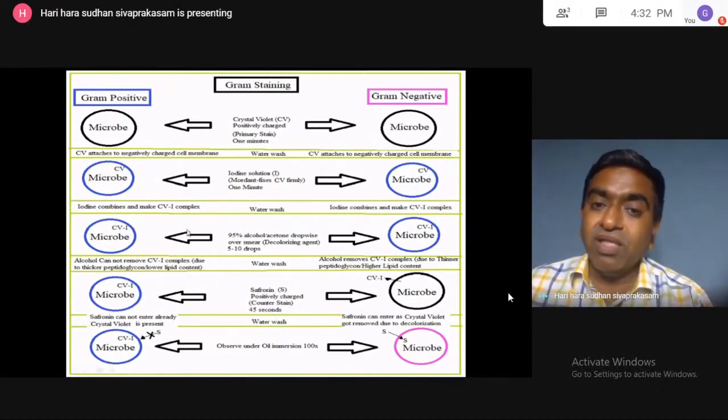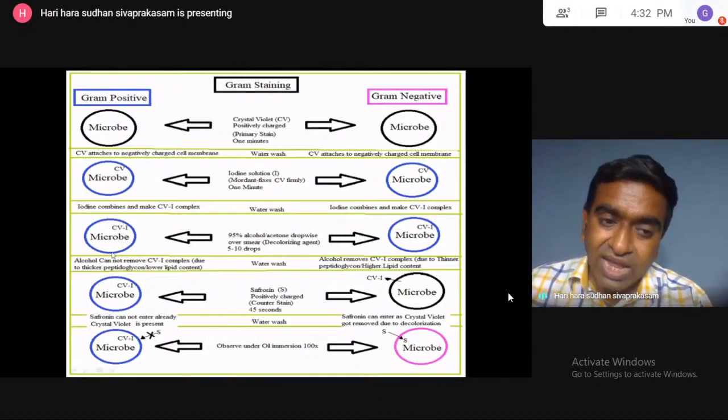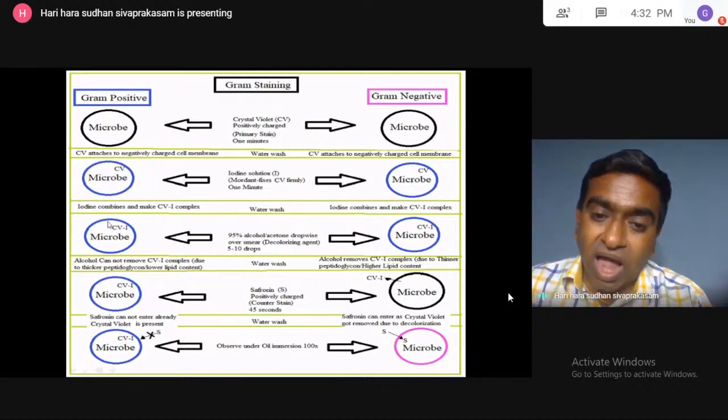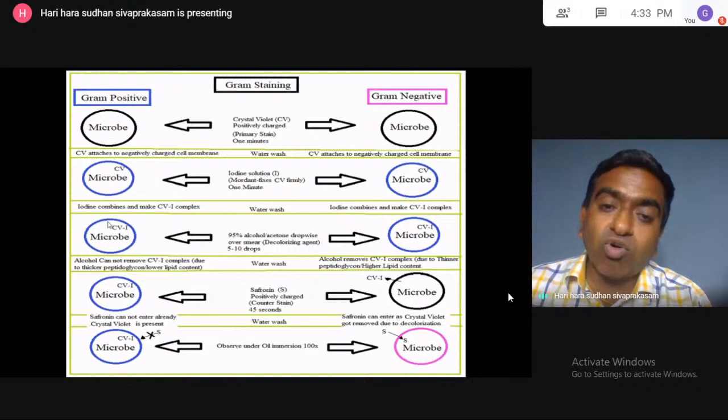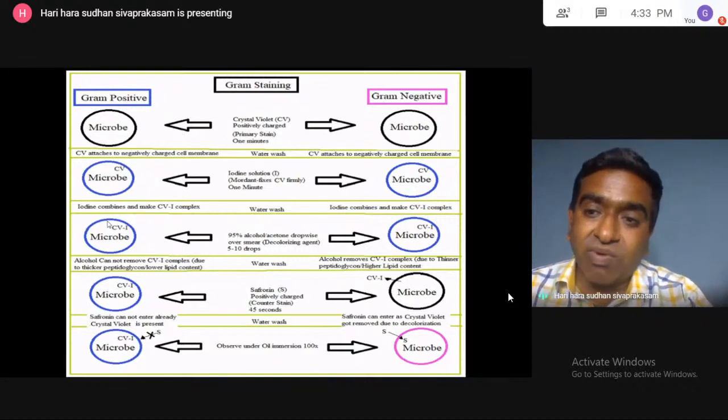Then another concept is that there is less amount of lipid inside the cell wall. In the cell wall, less amount of lipid. So alcohol will dissolve the lipid, so small holes are generated. Small pores are generated. So the CVA complex cannot escape in the gram positive organism.